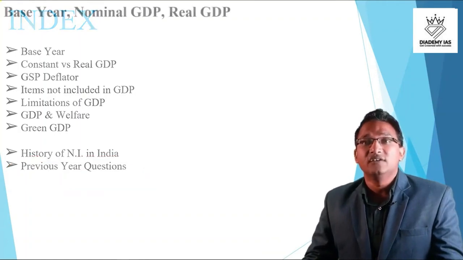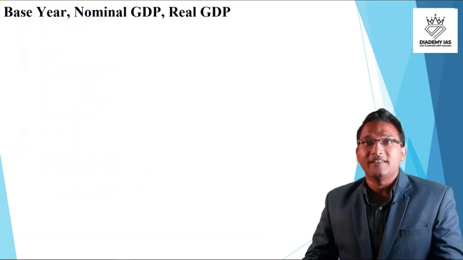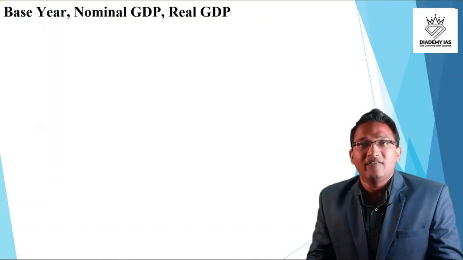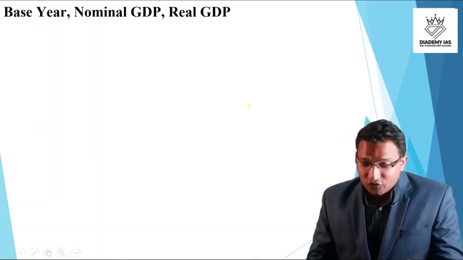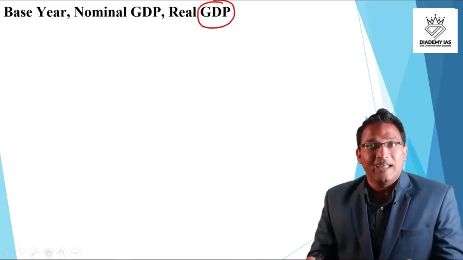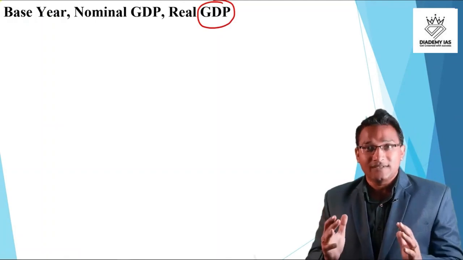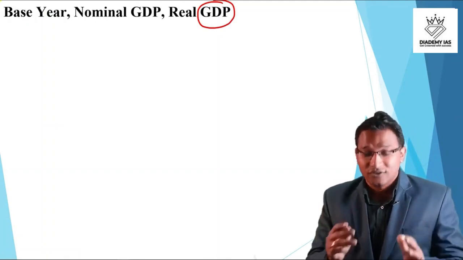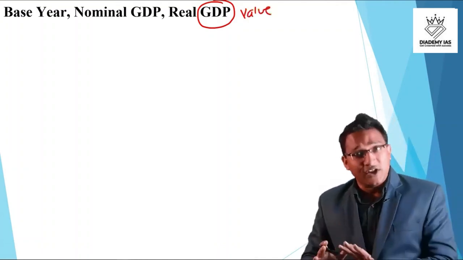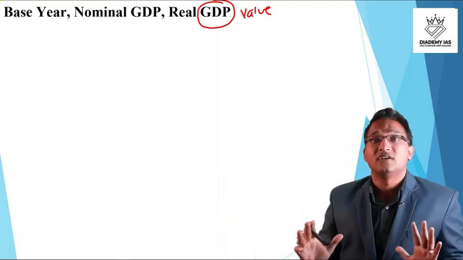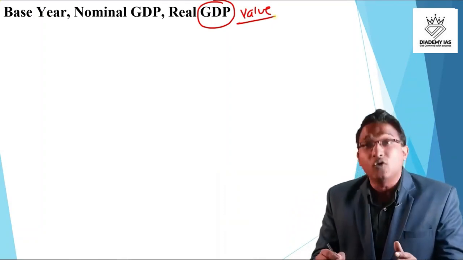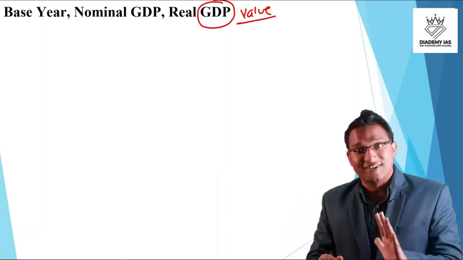So first we will start with the base year, nominal GDP and the real GDP, right? To understand these three concepts, I will give you an example. First of all, what is GDP? Gross domestic product. In a simplistic manner, the GDP is the total value of all the goods and services produced in the country. This is a very simplistic or commonsensical meaning of the GDP, right?